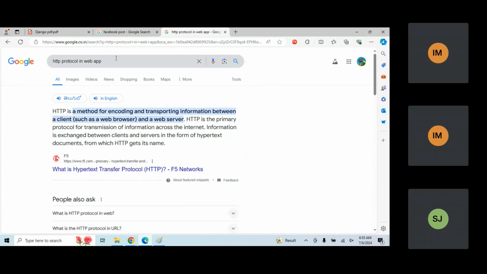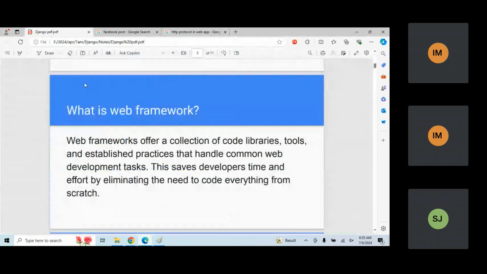So if these things are working, how are HTTP protocols built into your application? A number of things are required here. To do all these things very easily, and to handle different types of tasks, not only one HTTP request but also responses, and how the database works, because the database is a different thing. When you build any complete application, there are different files and folder structures. HTML files are different, CSS files are different, JavaScript files are different, database files are different.